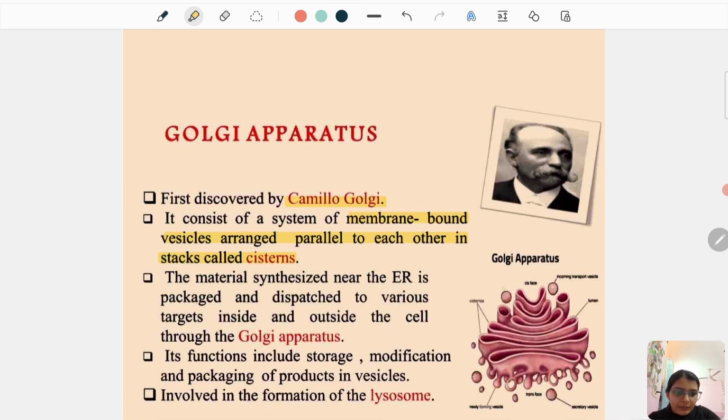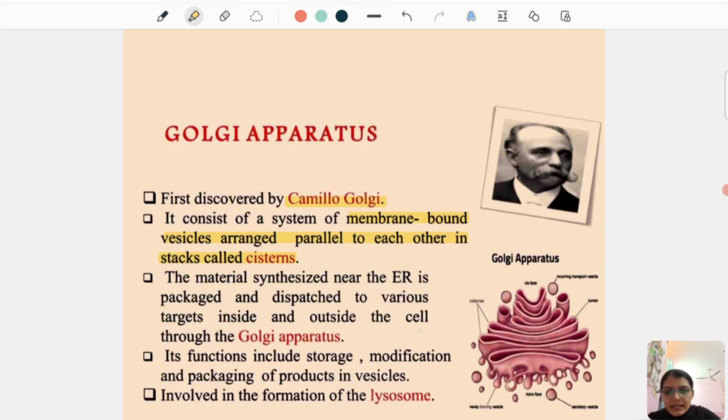So in the diagram, can you see there are various membrane-bound vesicles? They are stacked one upon another, and this forms a cistern. This is what you call as cisterns. So this is an important question. Where are cisterns found? Inside the Golgi apparatus.